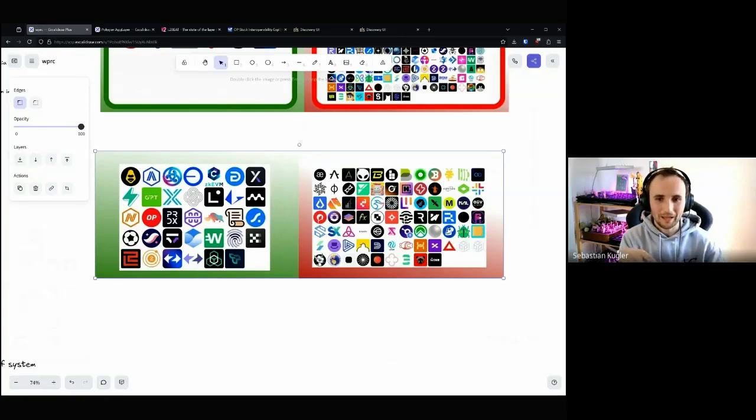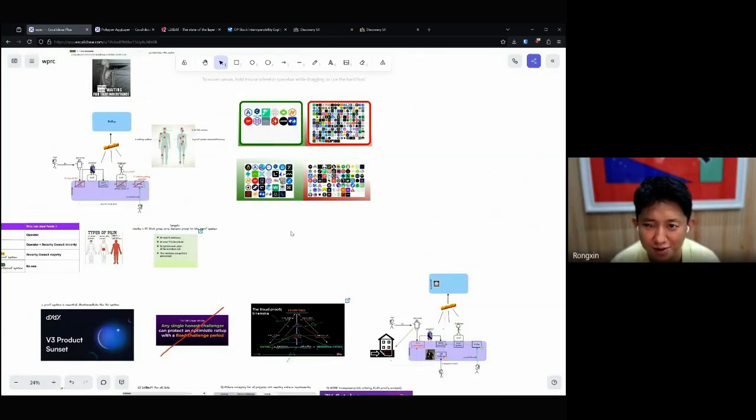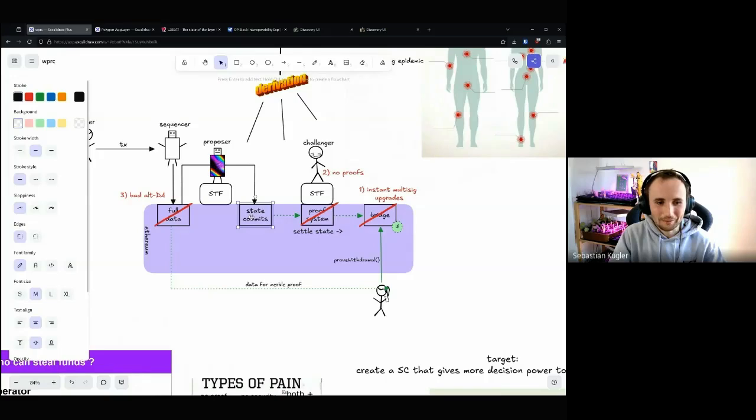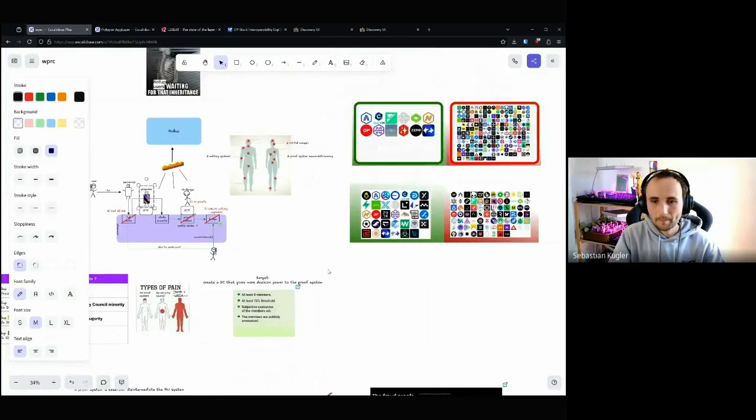I'm not talking about bad proof systems, but they don't have any proof system. So what are they doing? What are they posting onto Ethereum then? They're doing the same thing. They're posting state commits, but the bridge just blindly trusts any state commit by this one single guy. So he could post anything. This is basically one single address being able to steal everything.